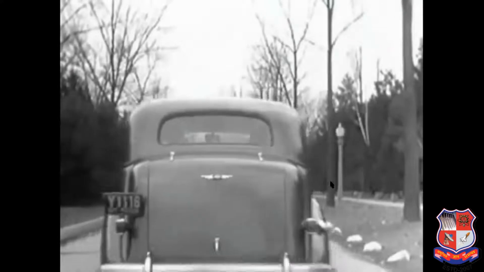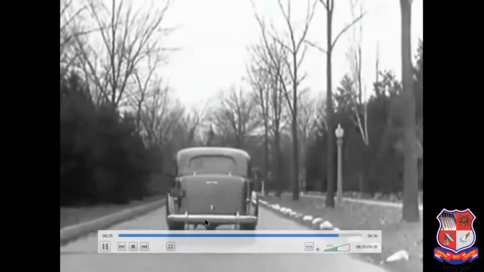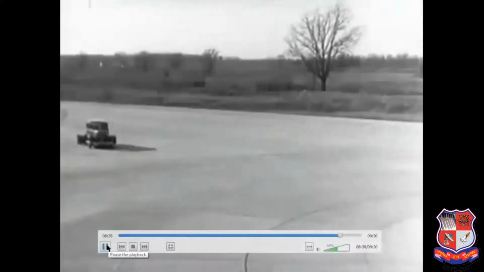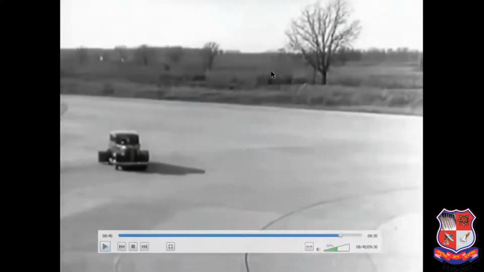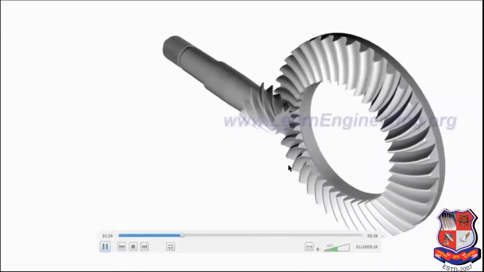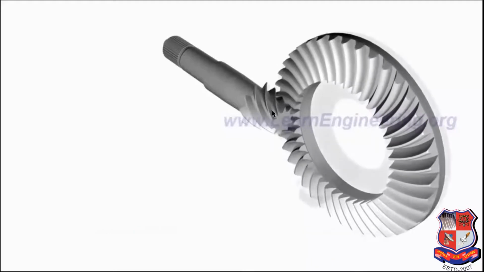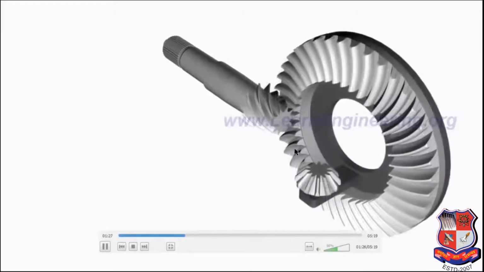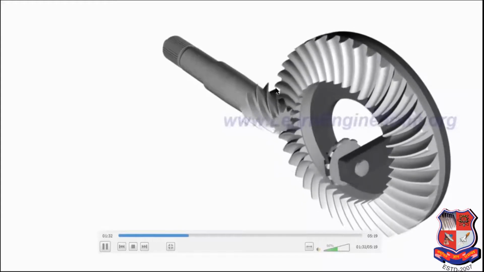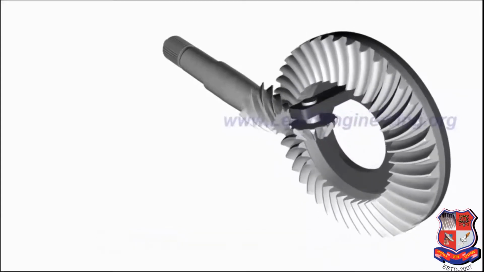So this is our differential. In another video we will show and understand better how exactly the differential works. Okay, so here we can see the crown wheel and pinion. Okay, so here the pinion gear will be provided to this crown wheel. Okay, it will be rotated with this.